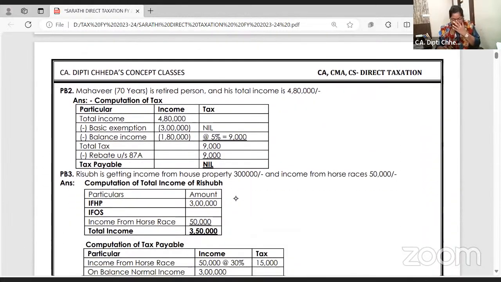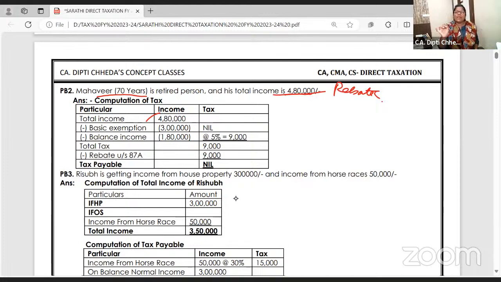Let's look at one or two more problems. I've tried my best to give all varieties of problem. Like Mahavir is 70 years. His income is 4,80,000. I'm reading the problem exactly how the student should read in exam. Please write it somewhere. Reading the problem is an art. The way you read and interpret the problem. So when you are reading, oh, Mahavir's age is 70 years, basic exemption will be 3 lakh. Oh, income is 4,80,000, then he will also get a rebate.